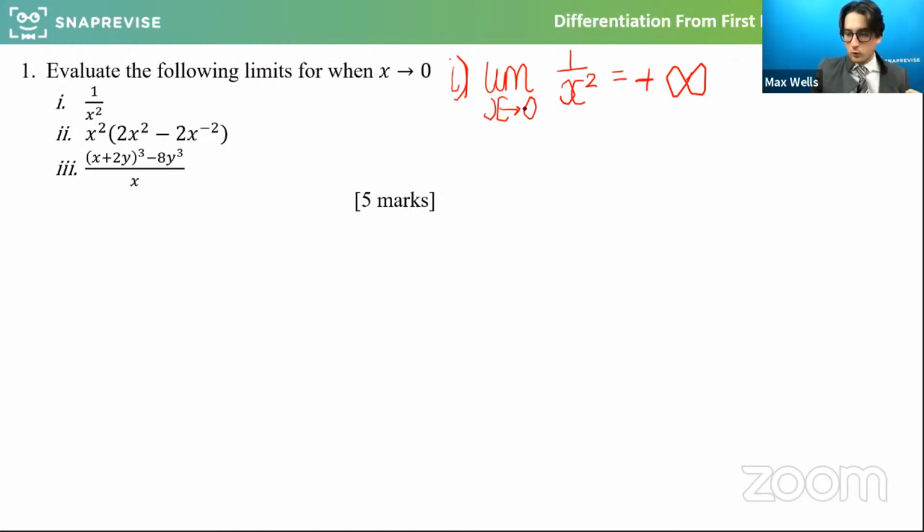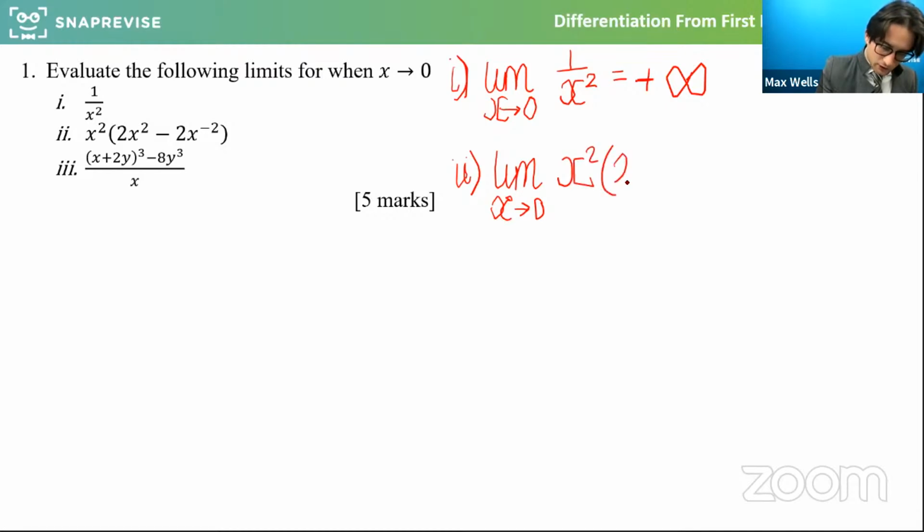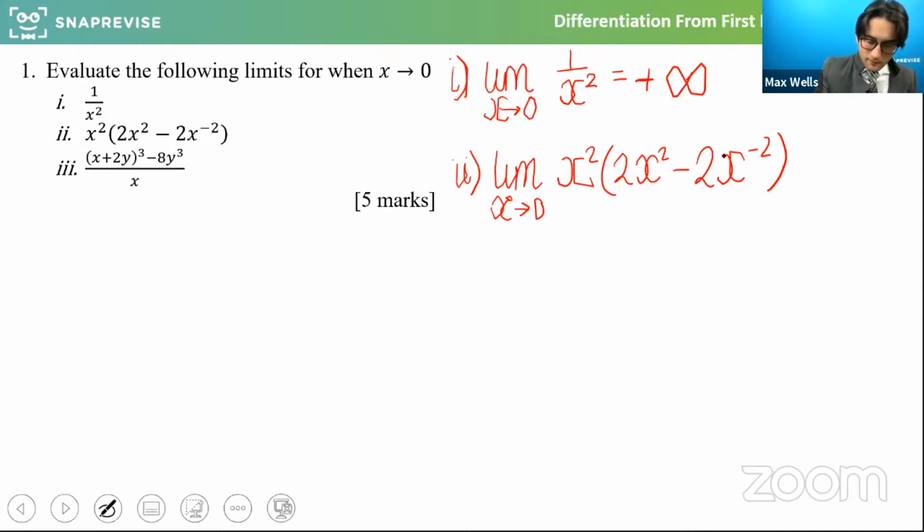Please do feel free to work ahead and try some of these later ones that I'm going to talk through now. So for the second one, let's have a little look, and if you've done it, please let me know. Now, we might want to start by first expanding that bracket out. So the limit as x approaches 0 of this, x squared, 2x squared minus 2x to the minus 2. And what we're going to get here, has anyone expanded that? Do let me know if you have. And remember your rules for powers if you're expanding that one there.